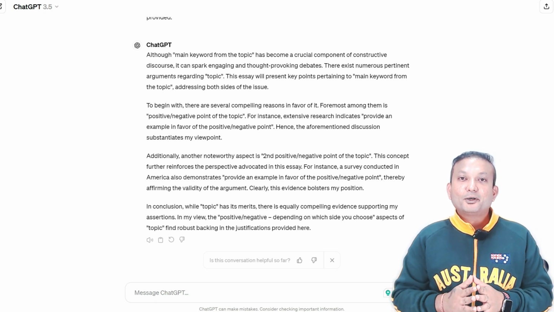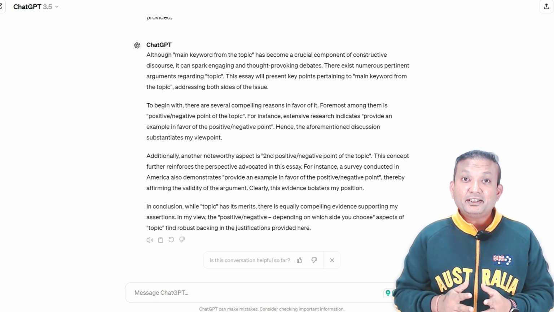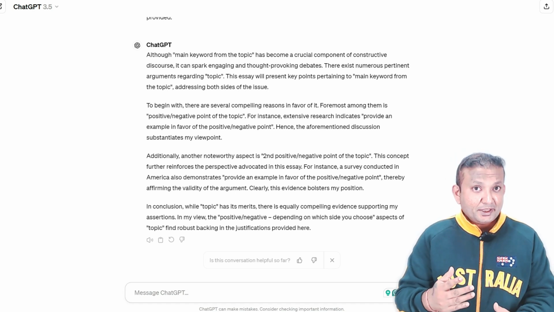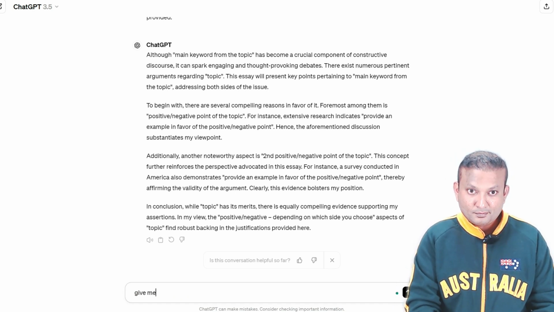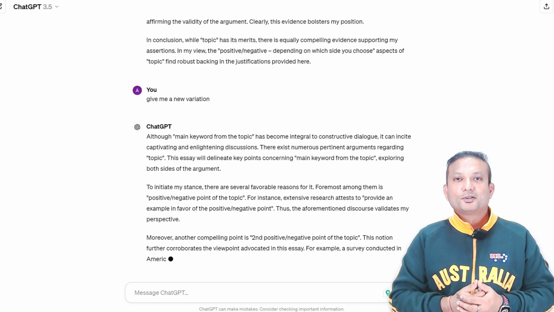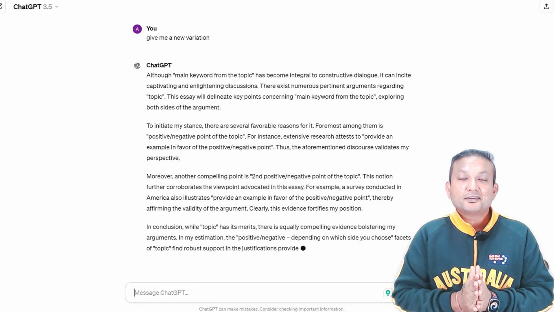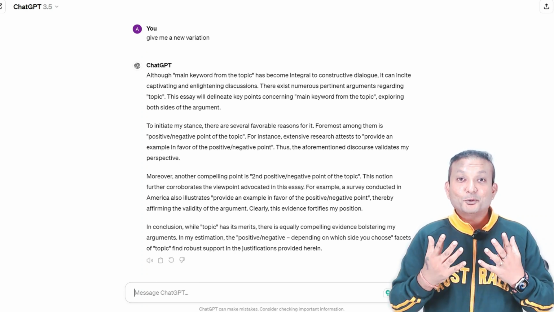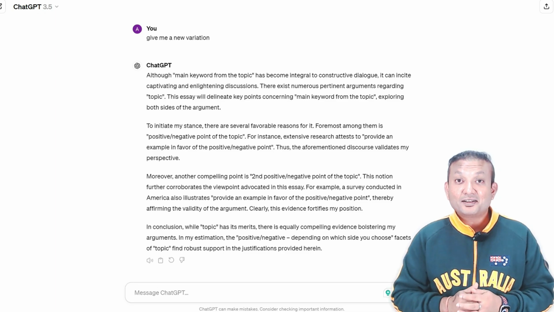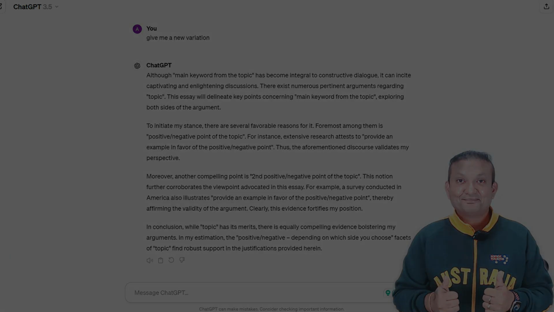If you're really worried that people may also be using ChatGPT, then you can just ask it to paraphrase it again. Give me a new variation. And it will rewrite the essay for you. So that way you can guarantee that you have your own template when you are going to the exam, which follows the same structure as the one that is successful in the exam.